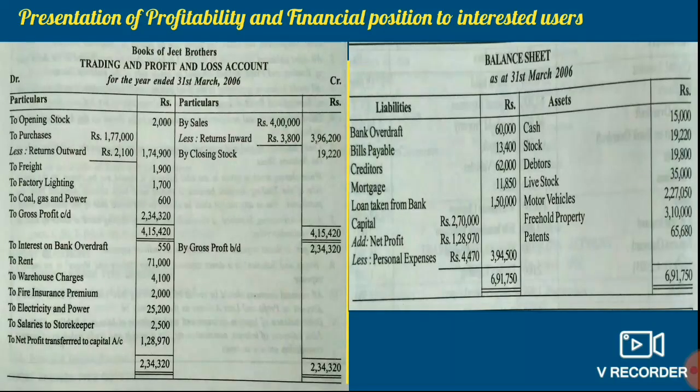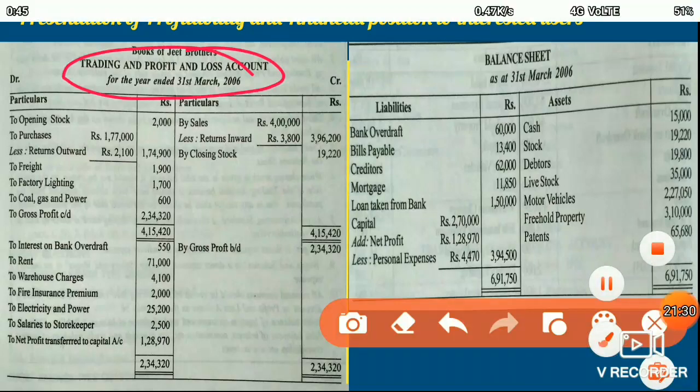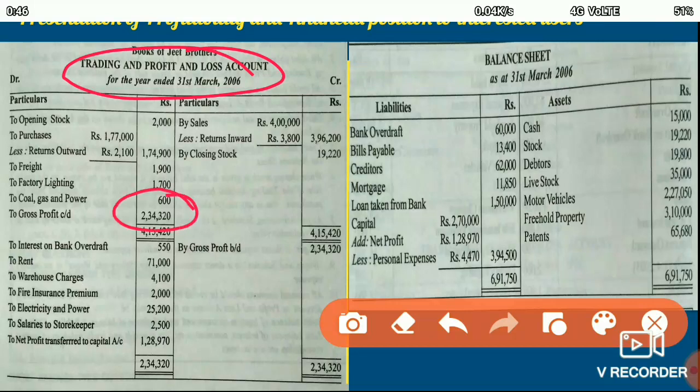Now, by presentation of the transactions in the form of a trading account and profit and loss account, it helps the users to have the information of the profit or loss incurred during the accounting year. For example, in this case, by looking at the trading profit and loss, we can see that the gross profit of the organization is 2,34,320, and the net profit is 1,28,970.